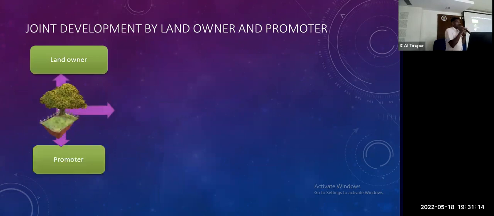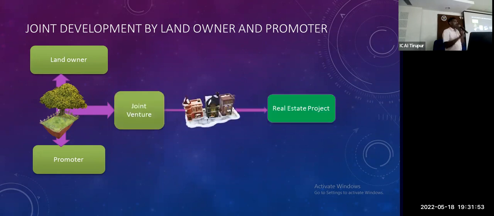Again another one, a small agreement is there. A and B join together, make a joint venture, sold all the properties. I am a 50% owner, they are 50% owner, and we are starting a joint venture. Now landowner, they are promoter. So there is no separate agreement between A and B. We have started our business. In the capital part, I have put land. In their capital part, they are putting construction. There is no agreement at all. So this is a joint venture. Nothing but joint venture is in sale. Nothing but real estate project. There is no worry about it. This is the real estate project.